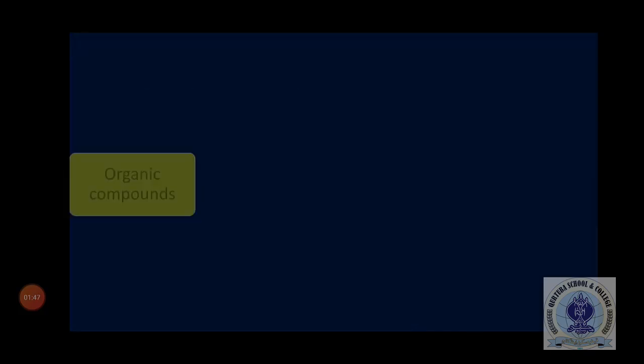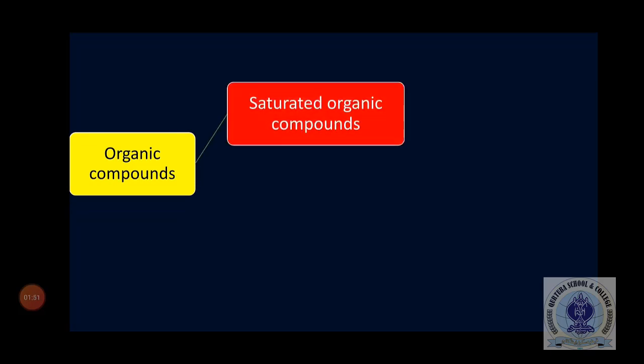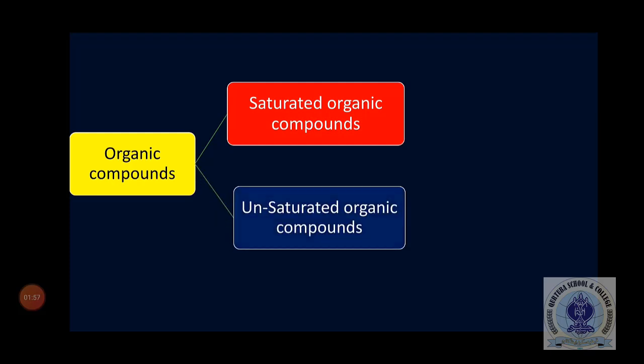Now classification of organic compounds on the basis of saturation. On the basis of saturation, organic compounds are classified as saturated organic compounds and unsaturated organic compounds. Students, remember that saturated organic compounds are those having only single covalent bonds.